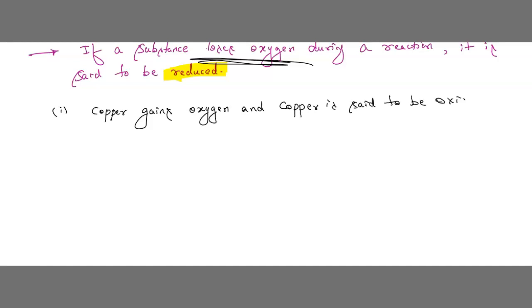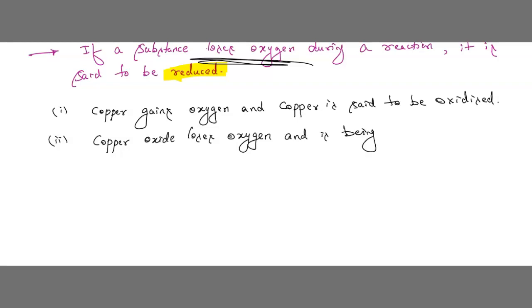Understood, children? In the above reaction, copper has gained oxygen, no? So copper is oxidized. Similarly, if we see the second reaction, copper oxide loses oxygen. Correct, no? Copper oxide loses oxygen, and is being reduced.